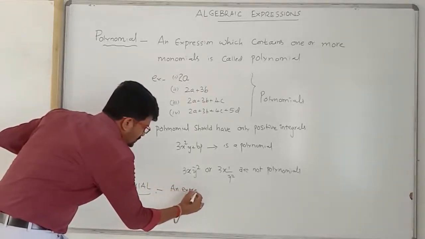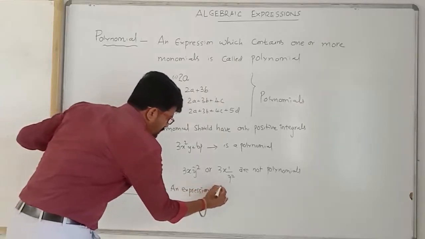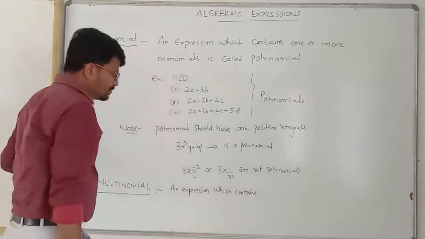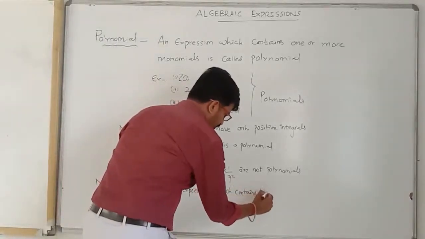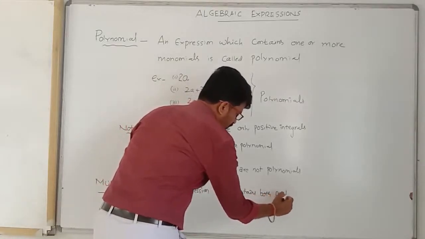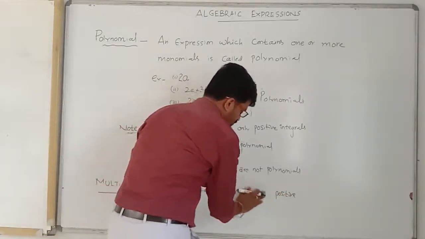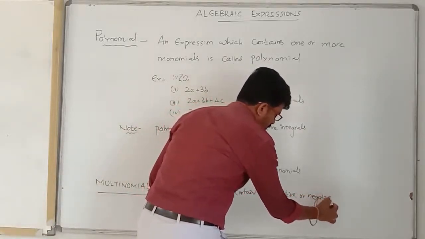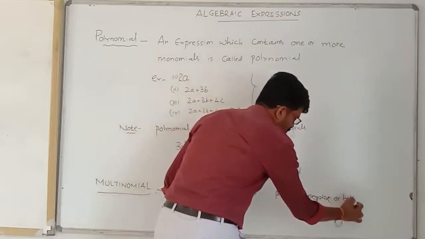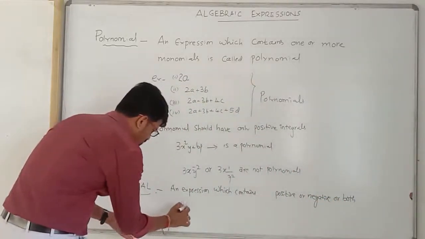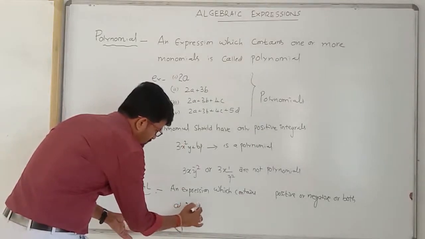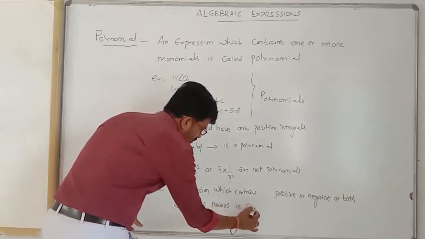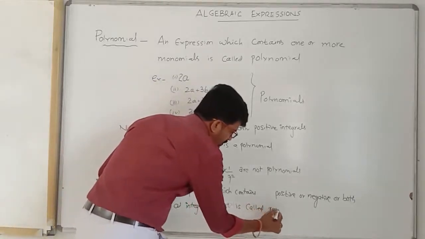An expression which contains positive or negative or both as integral powers is called a multinomial.